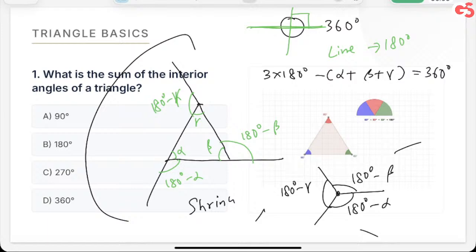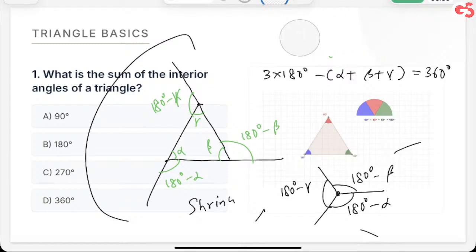Because the sum of these three angles will be the angles around a point, that is 360 only. I hope you understood that. I'll wait for 20 seconds so that you can draw the figures. Is that clear? Just write shrink, and this is what happens.